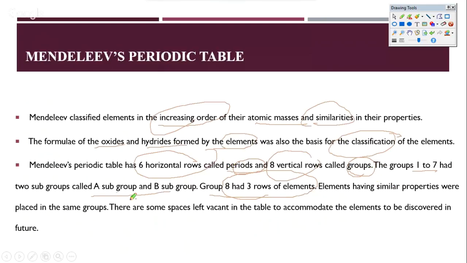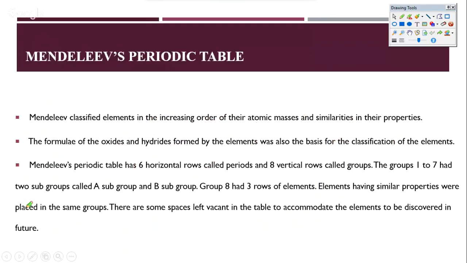Now elements having similar properties were being placed very well, and he was quite successful. But unfortunately, because his very fundamental assumption of atomic masses was not correct, he was not really good at putting the entire table together. In fact, he left blank spaces in the table to accommodate elements to be discovered in future. So just to again bring up Kritika's point, he actually did keep spaces if there were any metals to be discovered, especially the ones that he knew were surely to be there, especially in the crowded part of the periodic table. Okay, so this is a quick look at Mendeleev's positives.